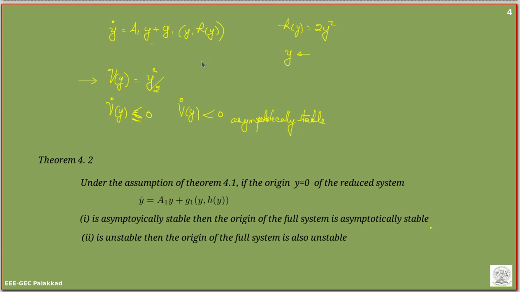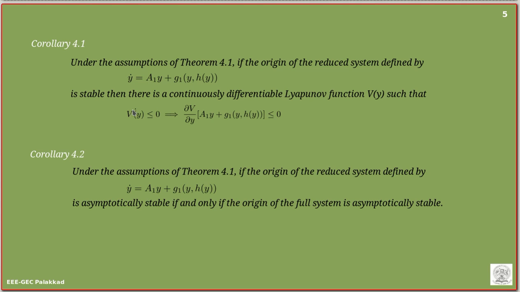Okay, and then there is another theorem which says that we can use the Lyapunov functions for finding out the stability of the system, which is also stated next as a corollary. It says that if this is the reduced system, and if we can define a Lyapunov function v of y such that v dot of y is equal to dou v by dou y into y dot is less than or equal to 0, then the system is stable.